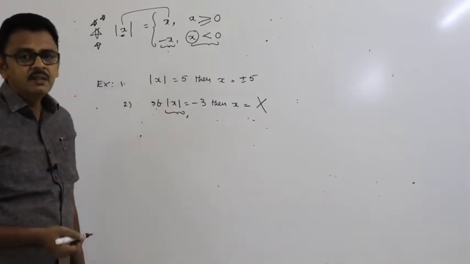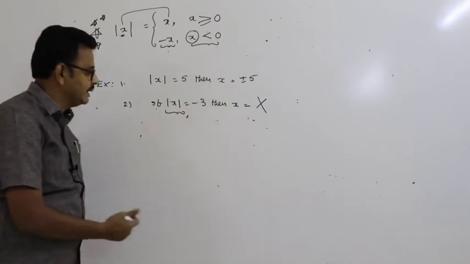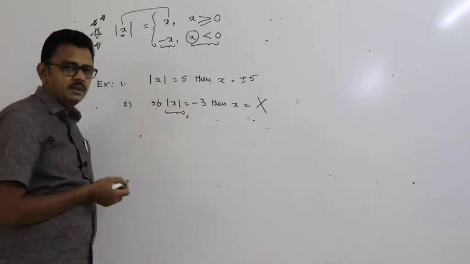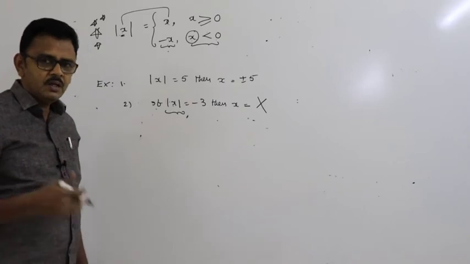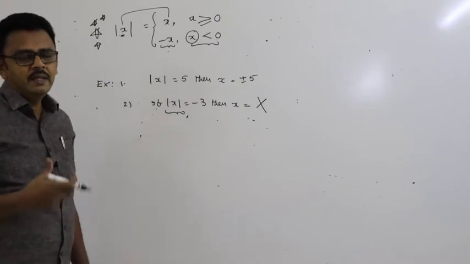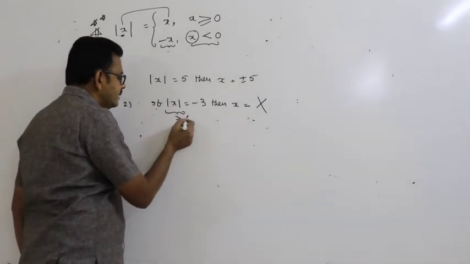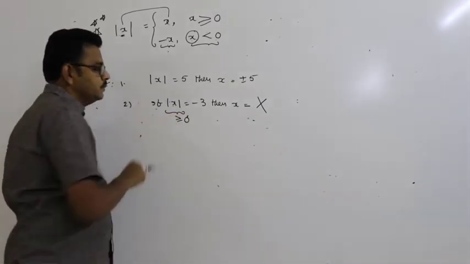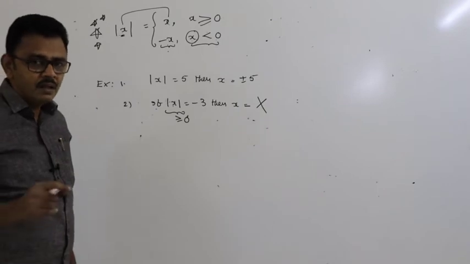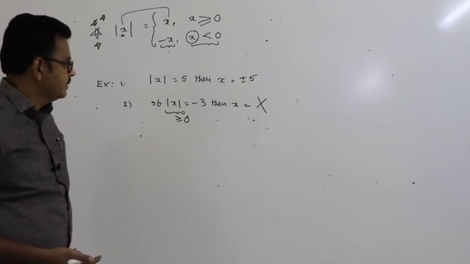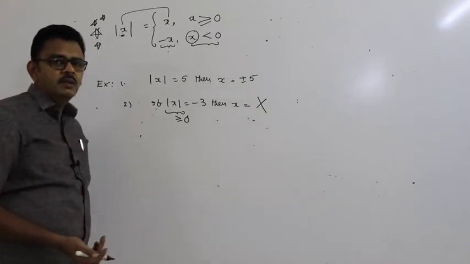Mod x is always non-negative, that means not negative. It may be 0, it may be 1 or 2 or 3.5, depends on x. Mod x is always greater than or equal to 0. Non-negative means positive, so I am including 0.